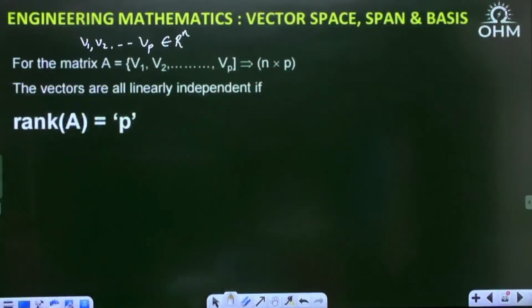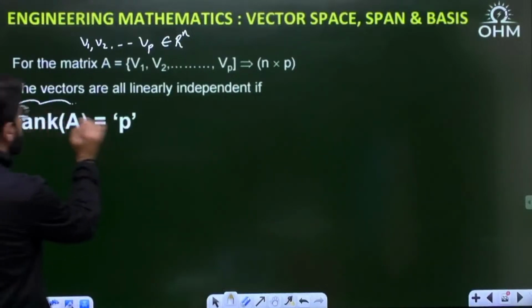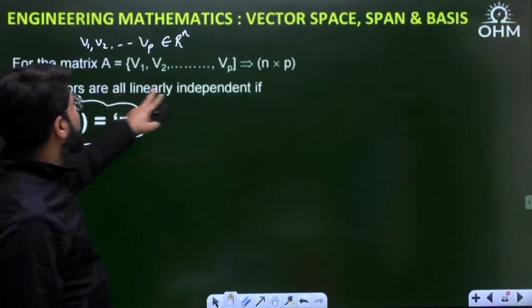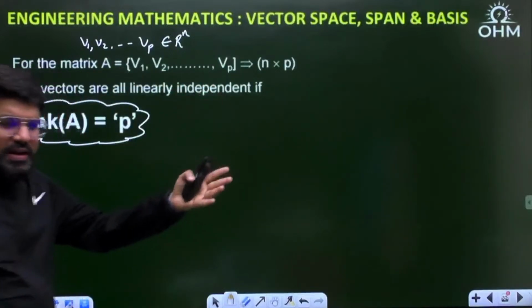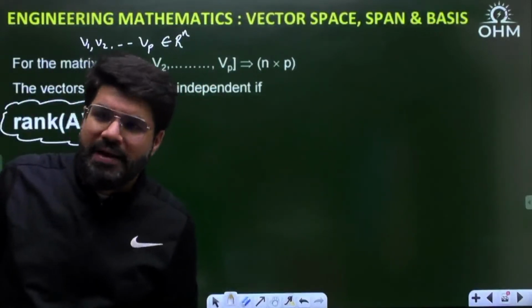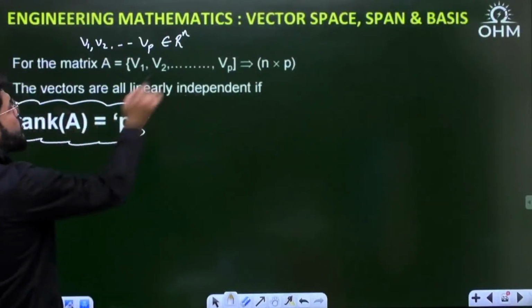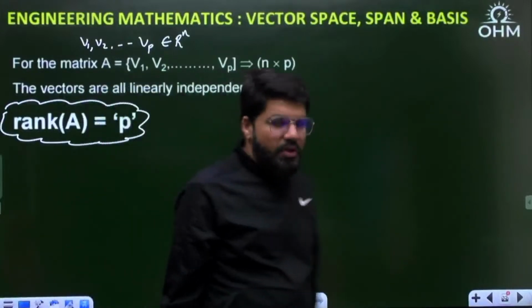These vectors will be independent if the rank of A is equal to p. Because maximum how many independent vectors can there be? Maximum p. There are p vectors, so at most all p can be independent, not more than that. If all p are independent, then the rank of A should be equal to p, because rank is equal to the number of independent columns.